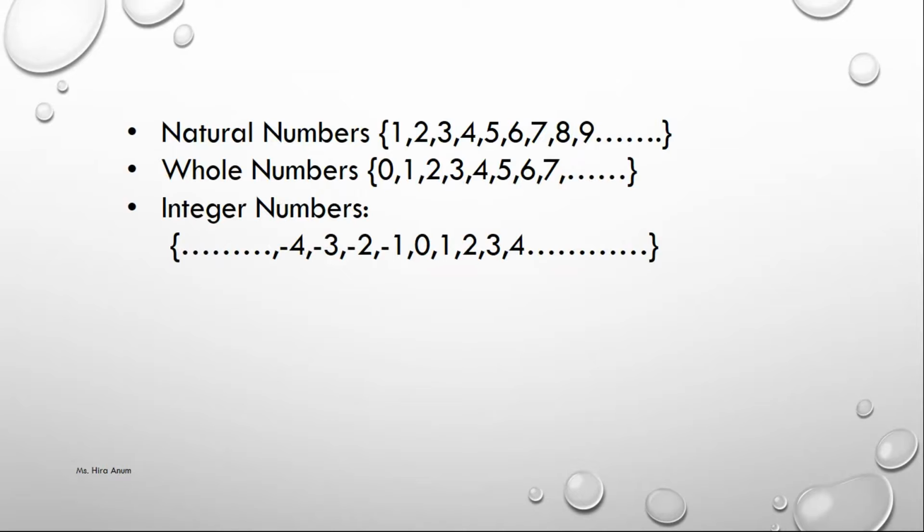So we introduce 0 also before natural numbers. So it becomes whole numbers: 0, 1, 2, 3, 4, 5 and so on. Then we introduce negative numbers like -1, -2, -3, -4, -5 and so on. Negative numbers, 0 and positive numbers make integers. Negative numbers are also as important as positive numbers.